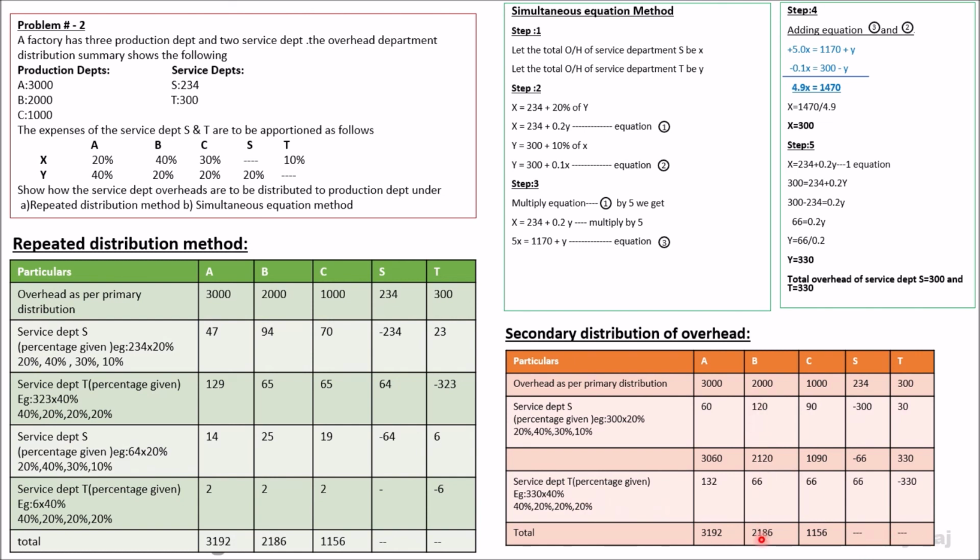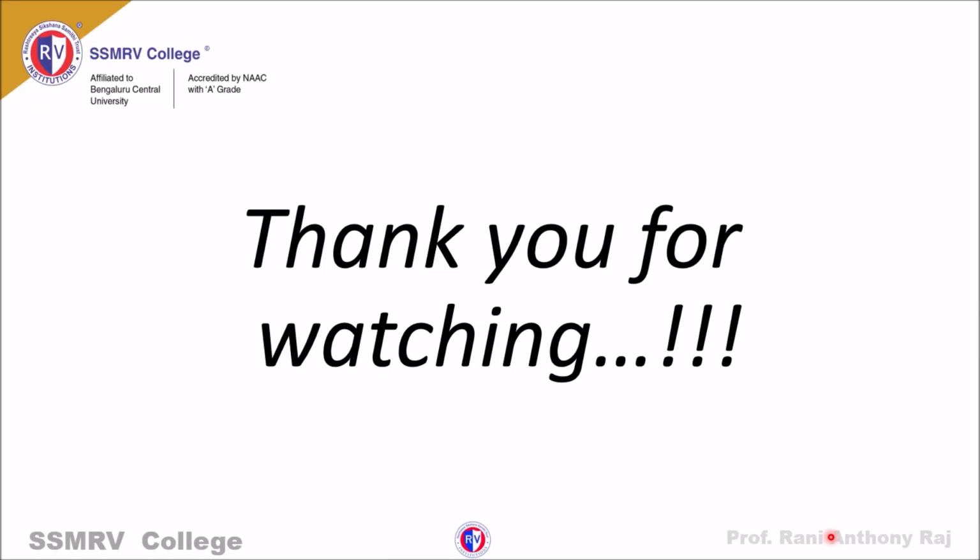Then in the production department, whatever the values are, just add them up. When you add it up, the total will be 3192, 2186, 1156. This is how you need to solve the problem under the repeated distribution method and simultaneous equation method. Thank you for watching.